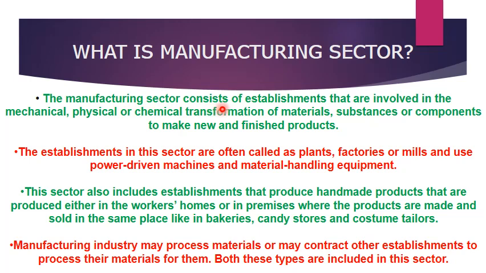The manufacturing sector consists of establishments that are involved in the mechanical, physical, or chemical transformation of materials, substances, or components to make new and finished products. Establishments in this sector are often called plants, factories, or mills and use power-driven machines and material handling equipment. This sector also includes establishments that produce handmade products, either in the worker's home or in the premises where the products are made and sold in the same place, like in bakeries, candy stores, and costume tailors.